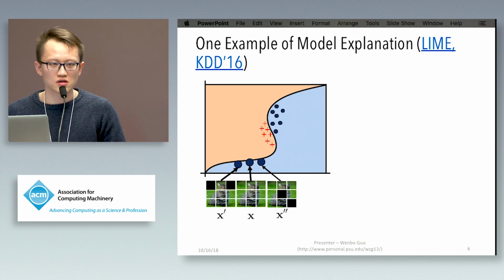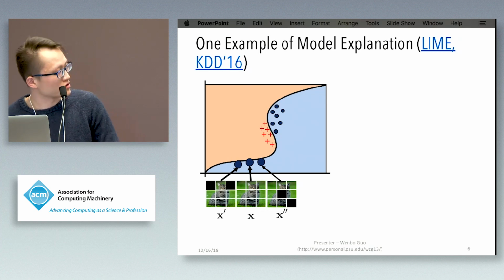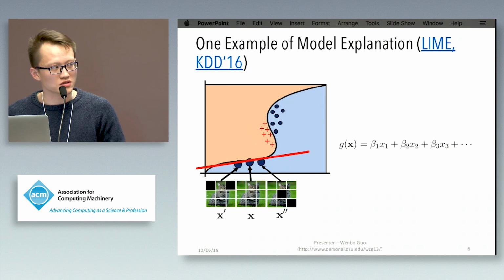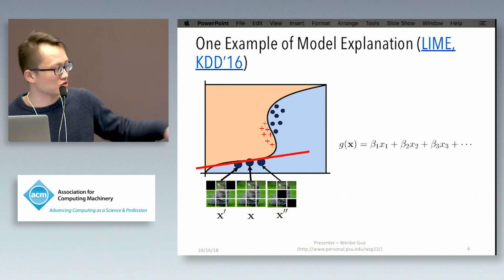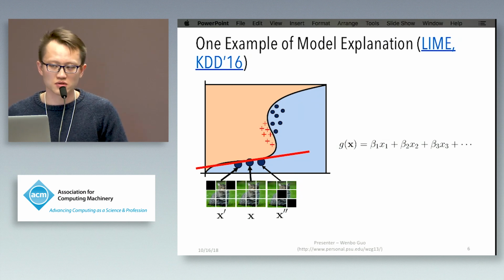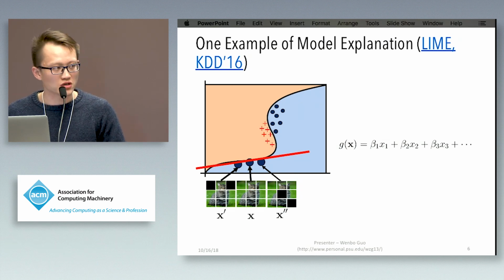So we perturb the features on the original sample and generate some synthetic data. Then we input this crafted data into the model and get the model output. Using the generated data and the model output, we can fit a simple model, say linear regression, to approximate this local decision boundary. And then we need to generate an explanation from this simple linear model.